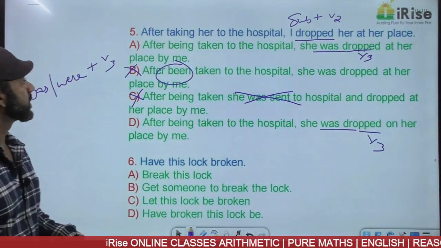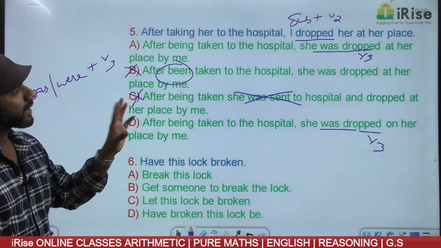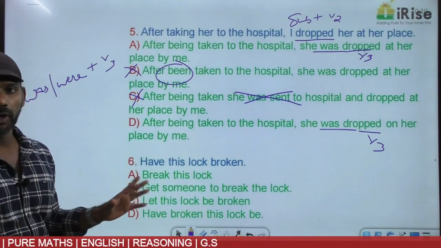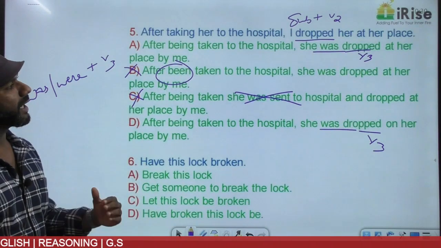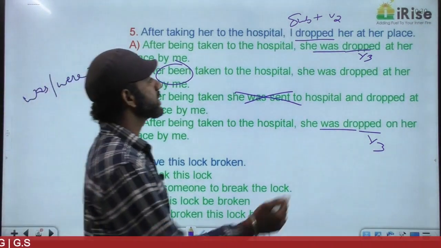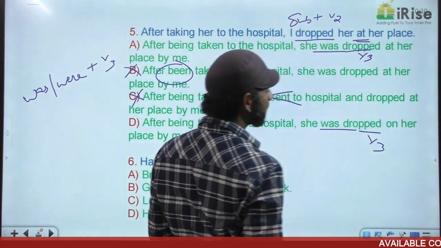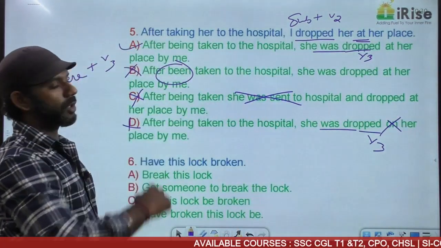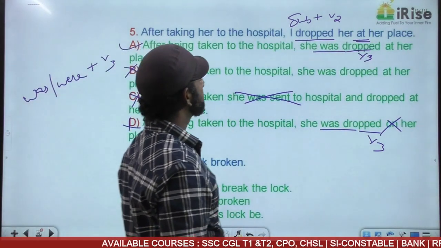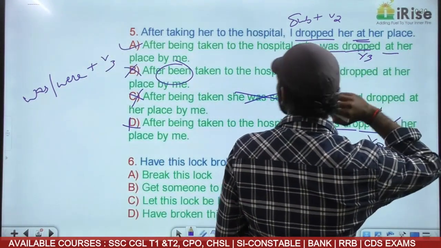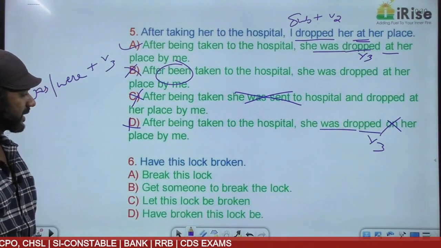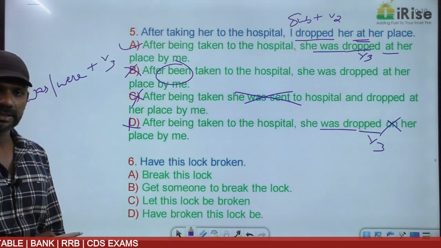Now we have two options left, A and D. A says dropped at her place. D says dropped on her place. The question says I dropped her at her place. So it cannot be on her place. Based on that, option D is also eliminated. The answer must be option A. After being taken to the hospital, she was dropped at her place by me. Clear? The next one.